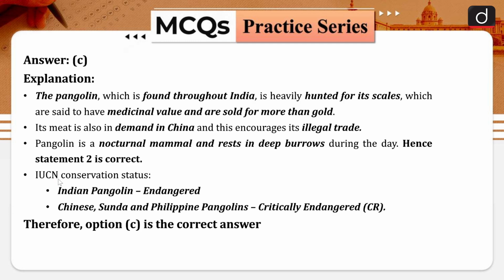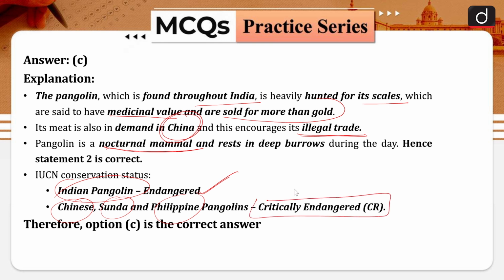Here you can see some explanation is given. Pangolins are found throughout India. They are heavily hunted for their scales, which have a medicinal value and are sold for more than gold. When we are talking about China specifically, there is too much demand in China for pangolins, and that is why there is this illegal trade happening over there. These are nocturnal mammals, which we have already discussed. There are various types of this species. One is the Indian pangolin. They are endangered. But when we are talking about the Chinese, Sunda or Philippine pangolins, these are critically endangered because of the high demand. There is high hunting, and that is why they are critically endangered.